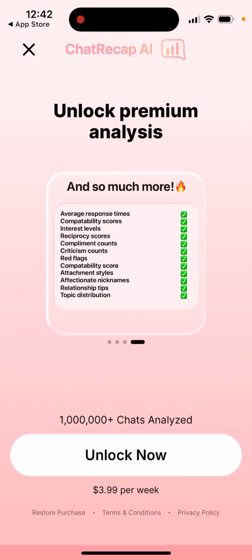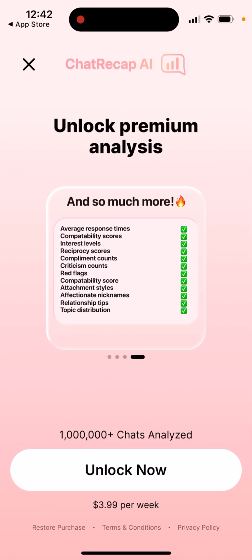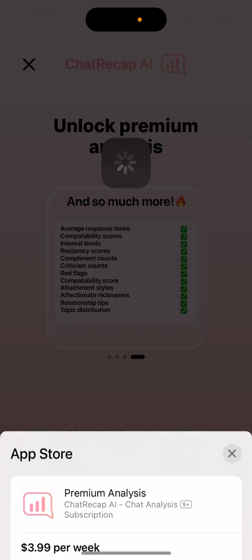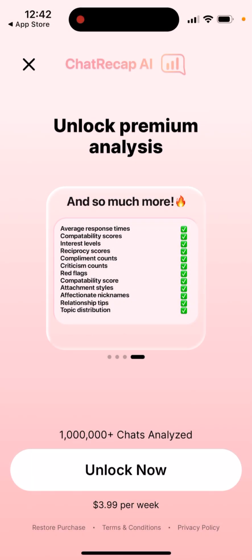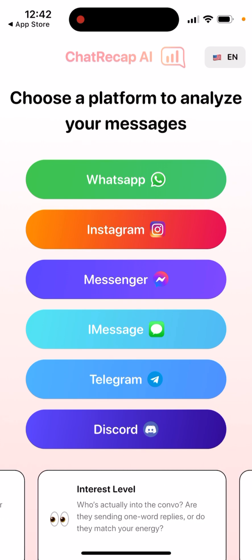So I guess this is mostly for women if they're chatting with somebody either on Tinder or in more deeper connections, and you just want to really understand what this conversation means for you. And then you can unlock this for $4 per week. There is no free trial, unfortunately.